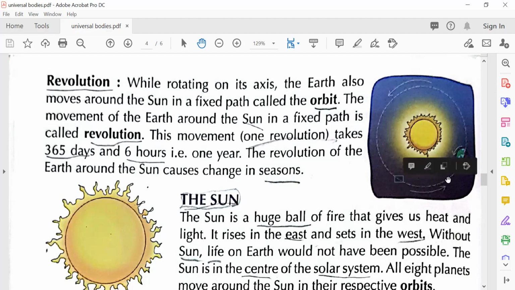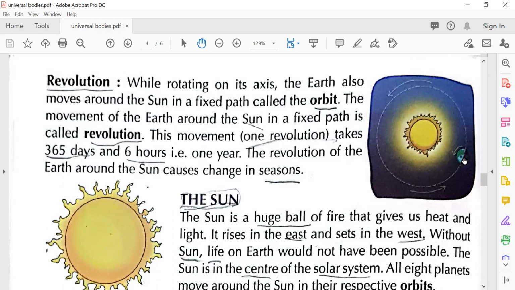One is rotation and one is revolution. While rotating on its axis, the Earth also moves around the sun on a fixed path called the orbit. The movement of the Earth around the sun in a fixed path is called revolution. So if someone asks you what is revolution, what will you say? The movement of the Earth around the sun in a fixed path is called revolution. Very good. One revolution takes 365 days and 6 hours, that is 1 year.